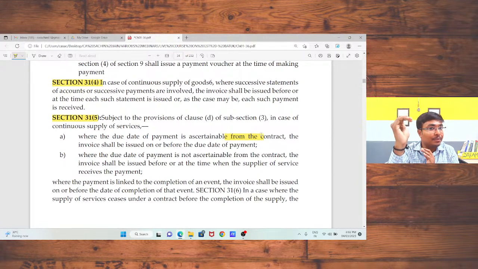Okay. In section 12, subsection 2, they provided that the time of supply will be your date of issue of invoice or date of payment, whichever is earlier. So, if I am doing the supply of goods and I got an advance of 50,000 rupees, but as per notification, government says that there is no GST on advances. Hence, I said that please remove this term. You should just keep in your mind that in case of supply of goods, the date of issue of invoice will be your time of supply. You should not care about your advances because there is no GST on advances. Okay, sir.